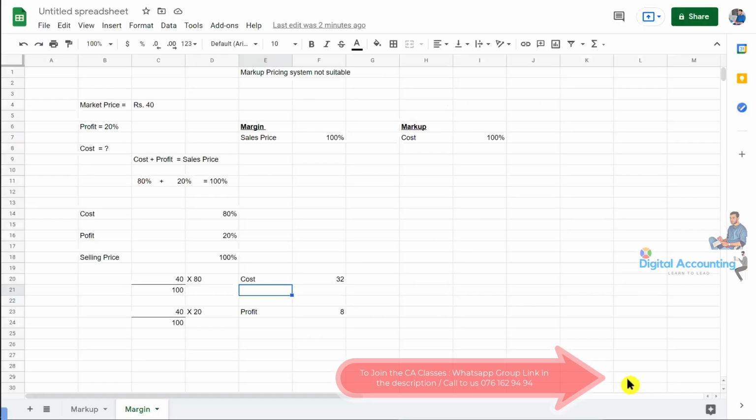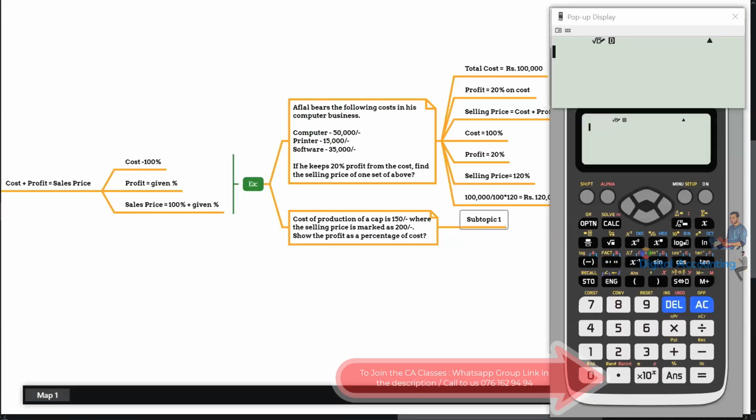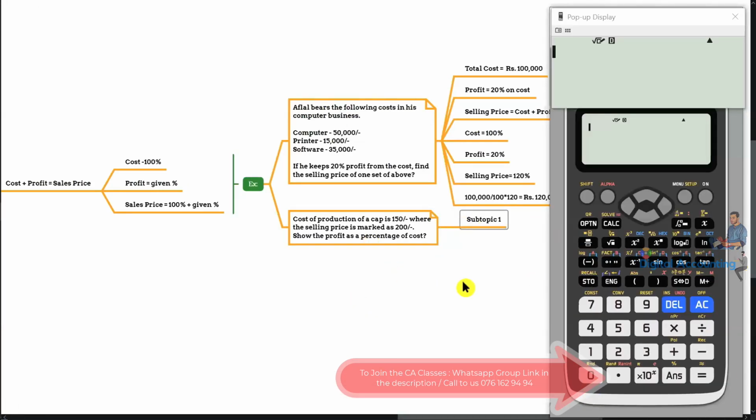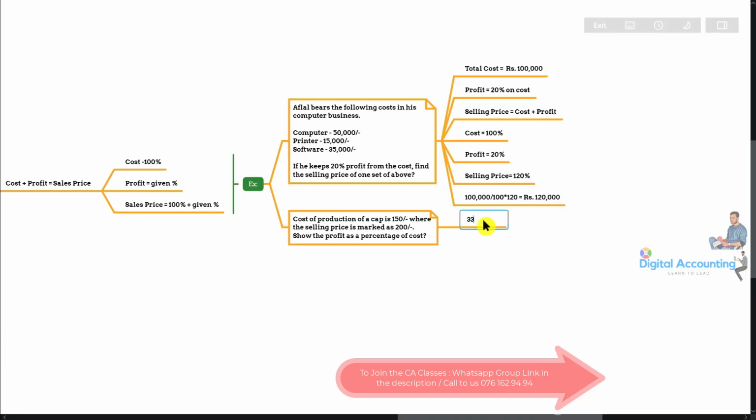Simply, what's the percentage, my dears? Cost of production of a cap is 150. The selling price is marked as 200. So we can earn 50 rupees as profit. Cost of production is 150, the selling price is marked 200, so we can earn 50 as a profit. Then the percentage is times by 100. What's that? 33.33%.